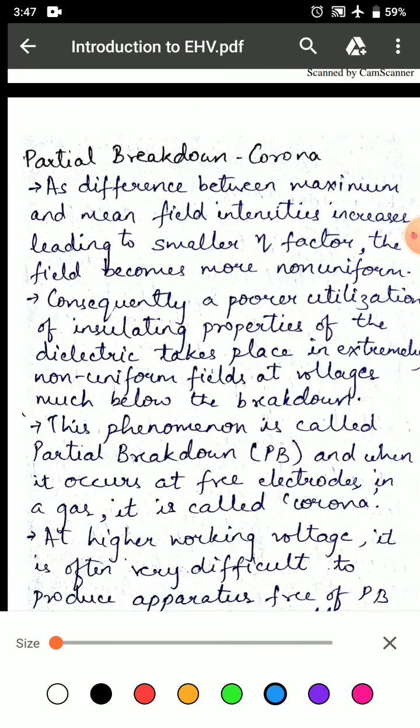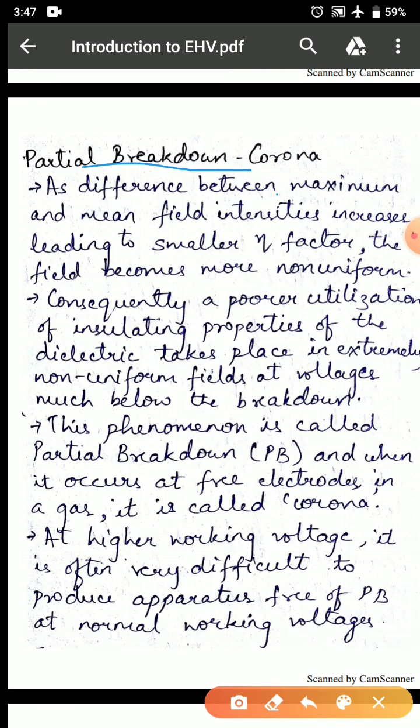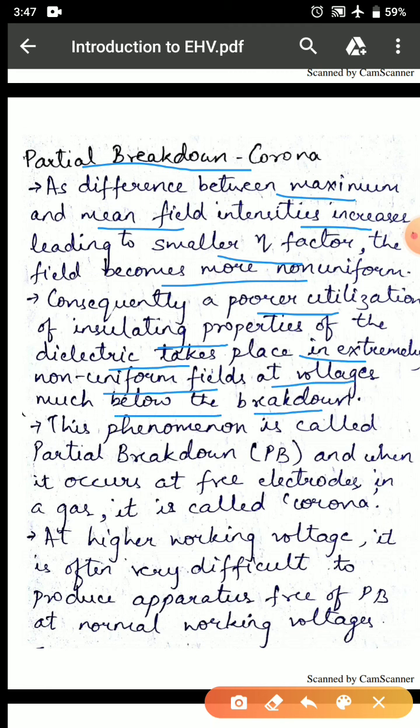Before going into the discharge of corona, let us study about partial breakdown corona. As the difference between maximum and mean field intensities increases, leading to a smaller eta factor, the field becomes more non-uniform. Consequently, a poorer utilization of the insulating properties of the dielectric takes place in an extremely non-uniform field at voltages much below breakdown.